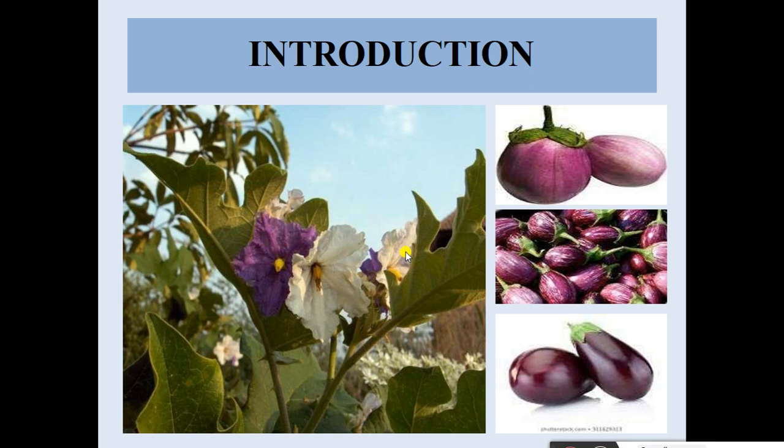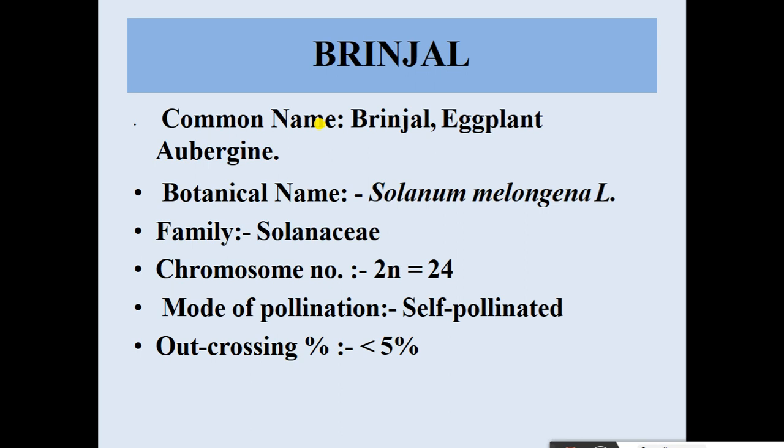See the brinjal fruit with its plants and the purple and white colored flowers of brinjal. Next we discuss scientifically brinjal. First, the common name: brinjal is also known as eggplant or aubergine. Botanical name Solanum melongena. Family Solanaceae. Chromosome number 2n equals 24. Mode of pollination is self-pollination, and cross-pollination is below 5%.